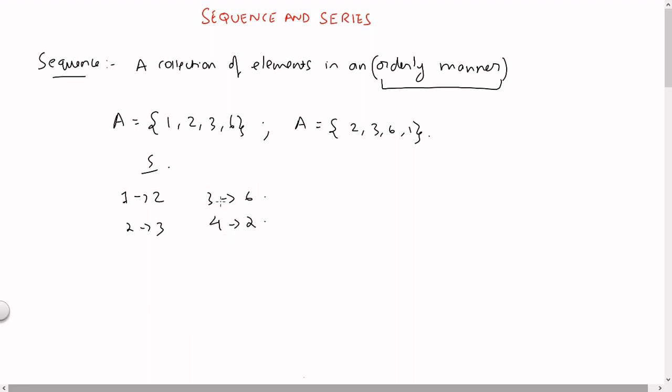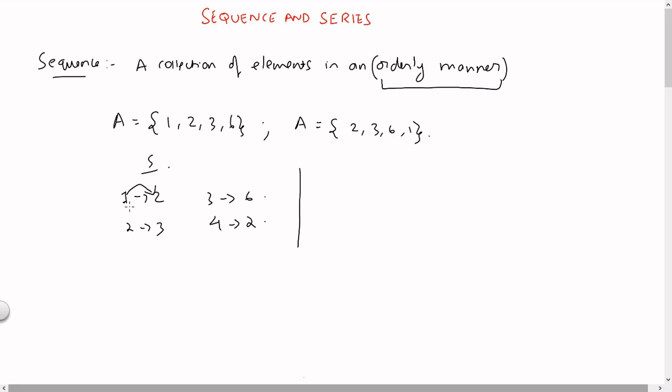This is one more difference between a sequence and a set. In a set, any element can exist only once, whereas in a sequence an element can exist any number of times. So a sequence is basically a collection of elements in an orderly manner, and you can see that at every position there is an element. So we can alternatively define a sequence this way. It basically maps the position with whatever is the element that is present in the position, right?